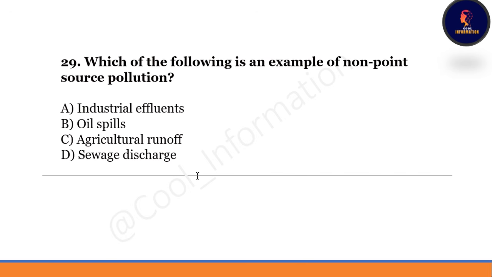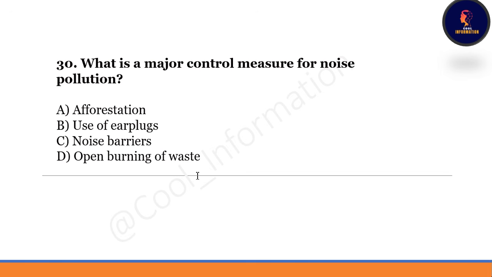Next question. Which of the following is an example of non-point source pollution? So both the non-point source pollution and point source pollution are very important. And the options are: A, industrial effluents, option B oil spills, option C agricultural runoff, option D sewage discharge, and the correct option is C. Agricultural runoff is the example of non-point source pollution.